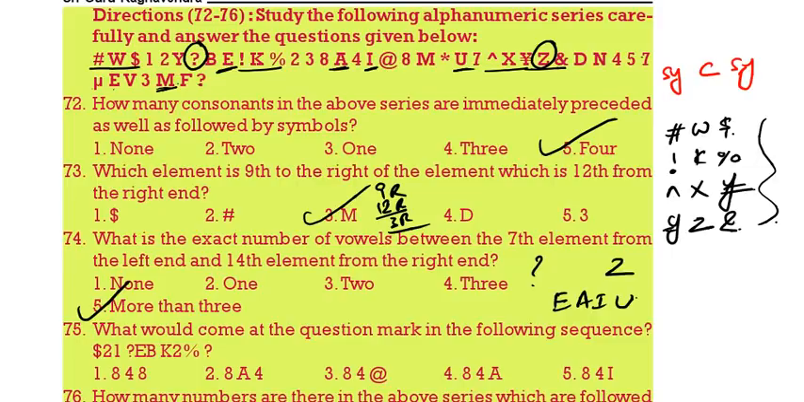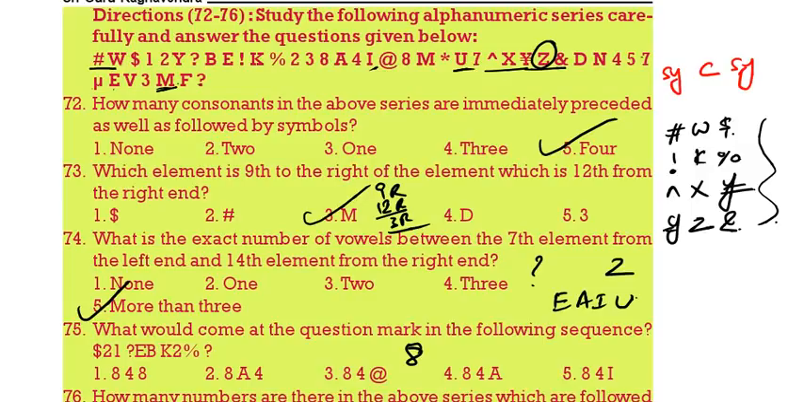Then what will come in the place of the question mark in the following sequence? $21, question mark EB, K2 percentage followed by dash. This is $21. Then so dollar followed by question mark. After dollar 3 gap question mark. After question mark 3 gap K. After K 3 gap 8. It should be 8. Starting should be 8. Then see the next one.